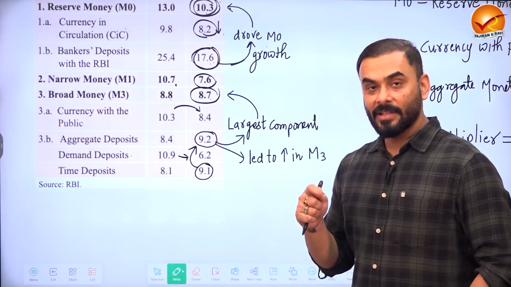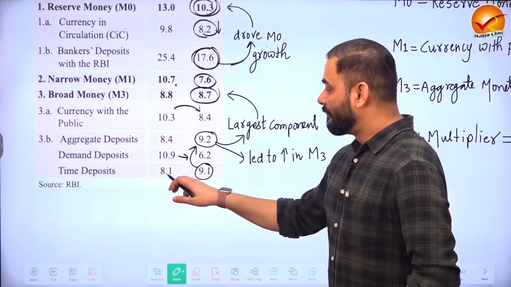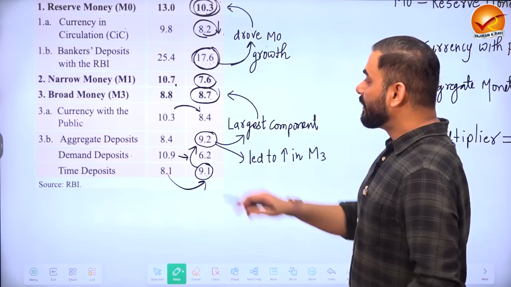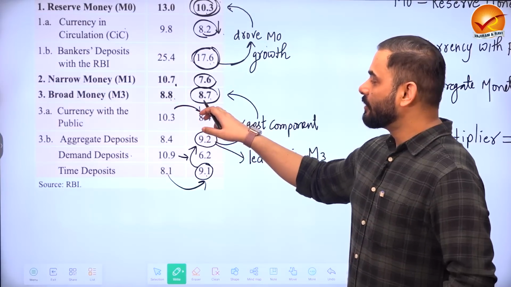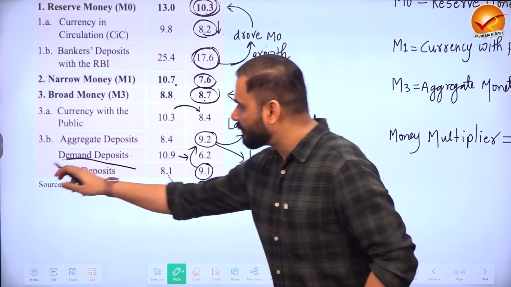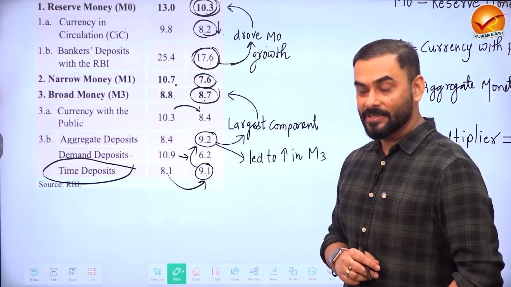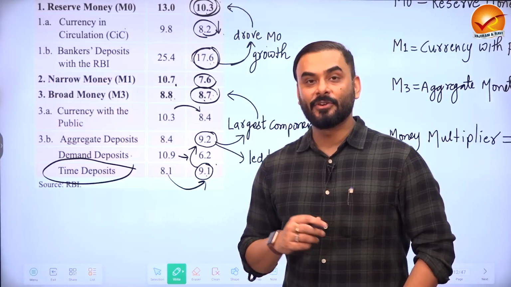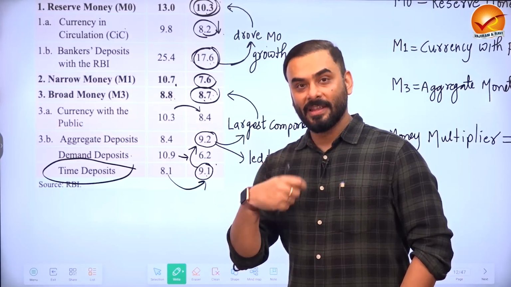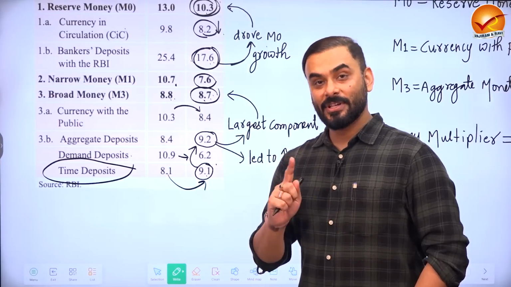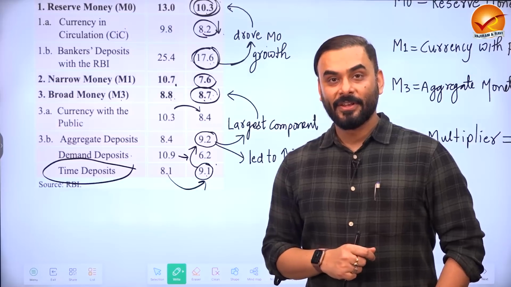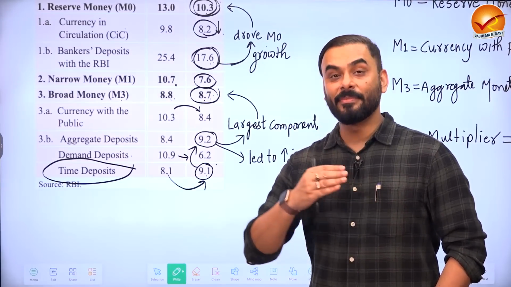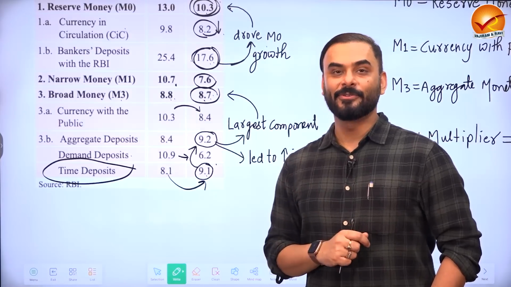Right, which means money in the savings account has come down, but fixed deposits have increased. So see, from 8.1% to 9.1%, which means the very fact that broad money is more or less stable is mostly because of time deposits like fixed deposits. That has kept our broad money at that level. And economic survey says that whatever money multiplier is happening in the economy, it is mostly happening because of broad money. Now we all know that when repo rate increased in the economy, fixed deposit rates increased and people started to deposit more money in the bank through fixed deposits.